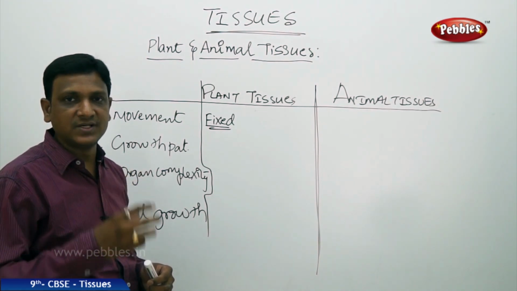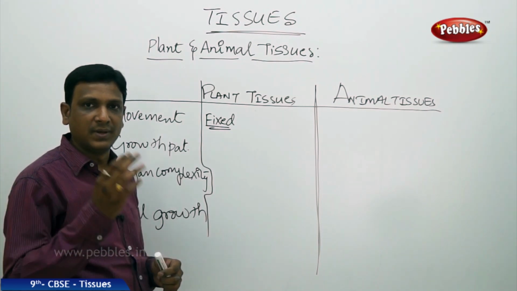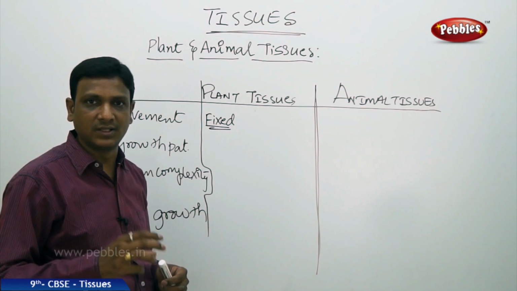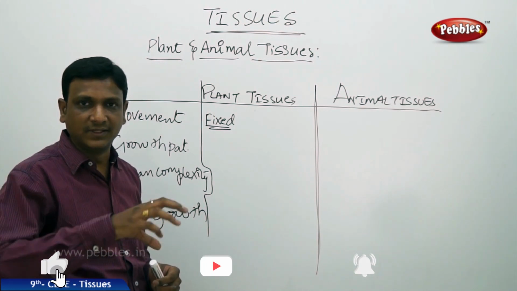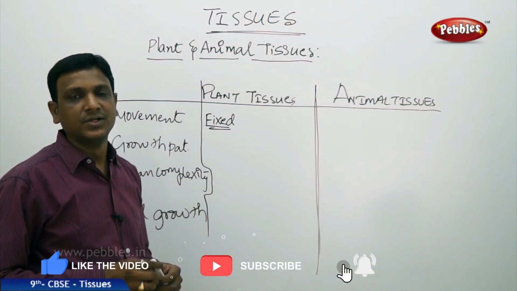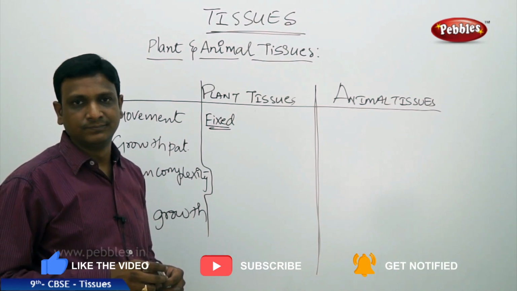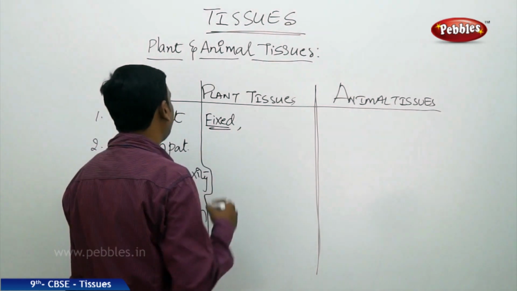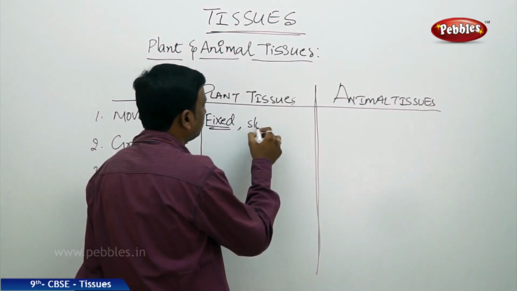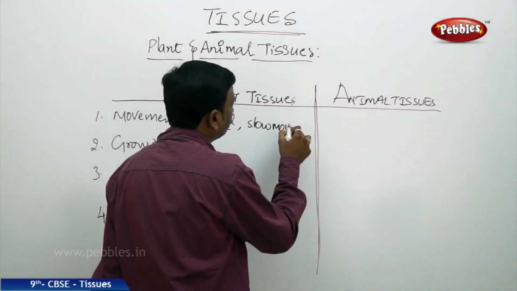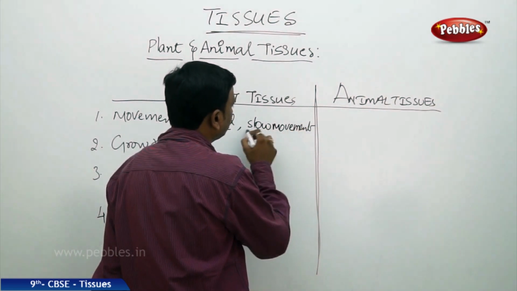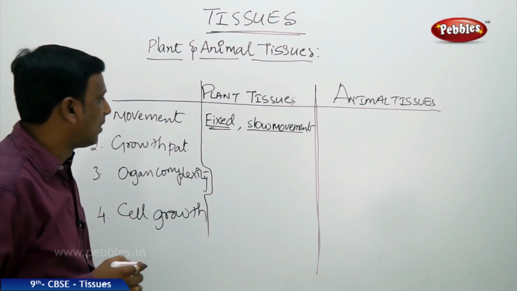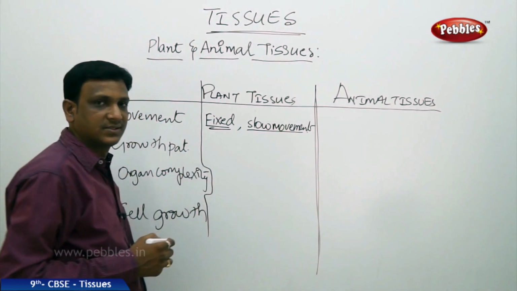These kinds of movements are shown by the plant parts. The plant stem bends towards the light, and plant roots move towards the water or ground. So very little movement is seen. Even though movements are there in plants, they are very slow movements. So what kind of tissues are found in the plants?